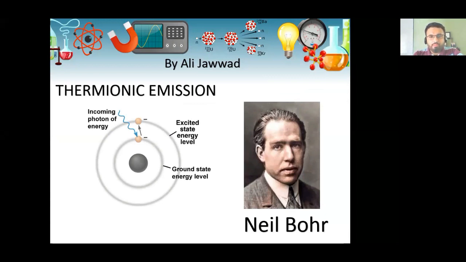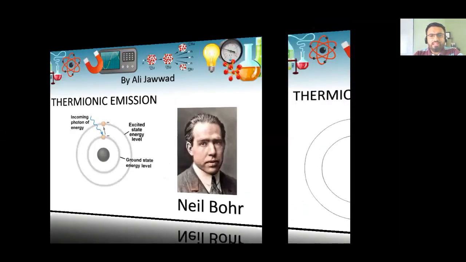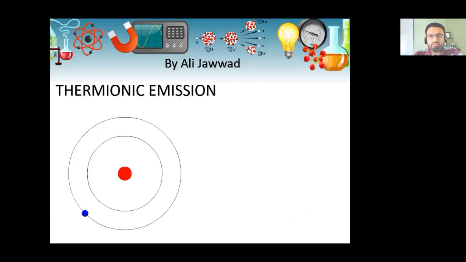In his atomic model, he gave the idea that when an electron revolves around the atom, it does not lose or gain energy. However, when an electron receives energy in the form of light or heat, it jumps from a lower orbit to a higher orbit, and that is called the excited state of an atom.